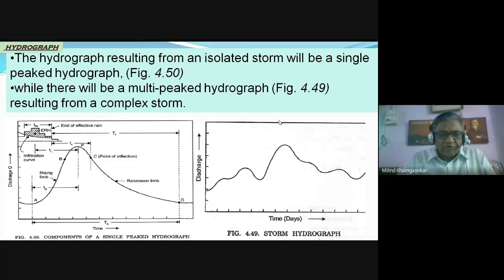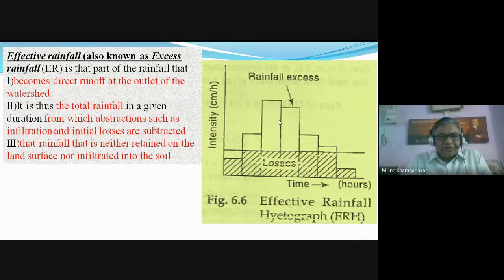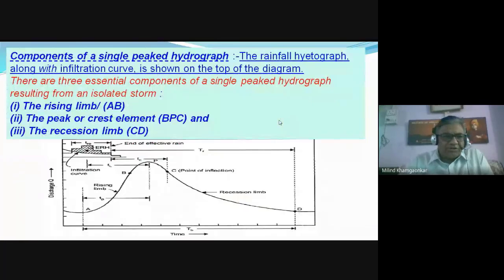The storm hydrograph consists of three components. The components of the hydrograph are the rising limb, the central portion, that is A to B. If you could see on your screen, A to B is the rising limb. B to C, including P, that is BPC, is the peak or the crest part, and C to D is the recession limb.